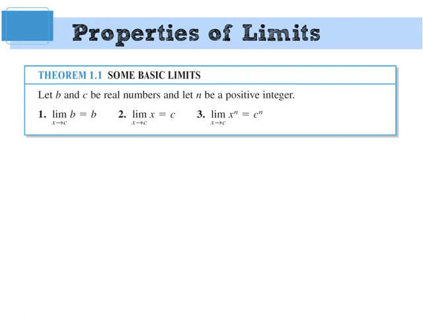So, for instance, we'll take the limit of b. b is some number, it doesn't matter. As x approaches c, that's going to give us b. Why does that work? What's the graph of b look like? Let's say the limit of 7 as x approaches 2. John? Because it's a flat line.